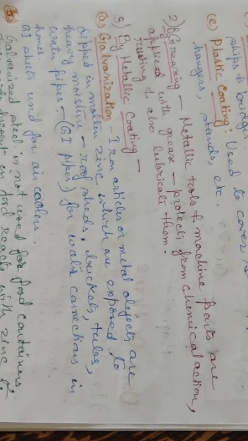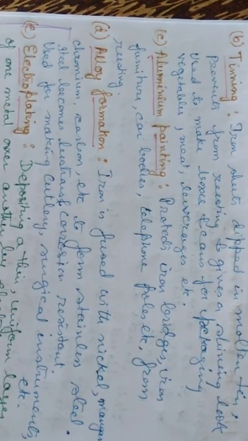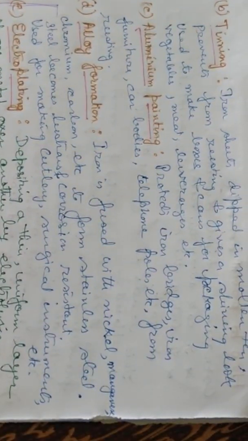Then, galvanized steel is not used for food containers. Why? Because acids present in the foods react with the zinc to form a poisonous compound. That's why they are not used to keep food in them. Then tinning. Tinning is where iron sheets are dipped in molten tin, which prevents rusting and gives a shining look. Used to make boxes, cans, packaging material for vegetables, meat, beverages, etc.